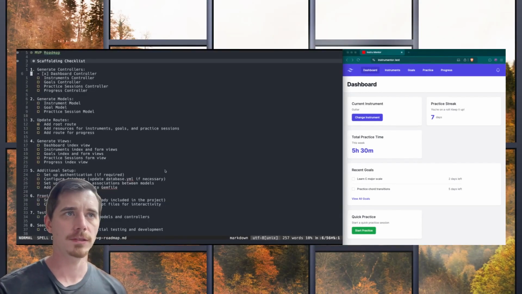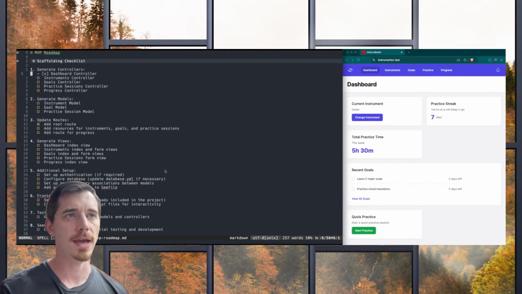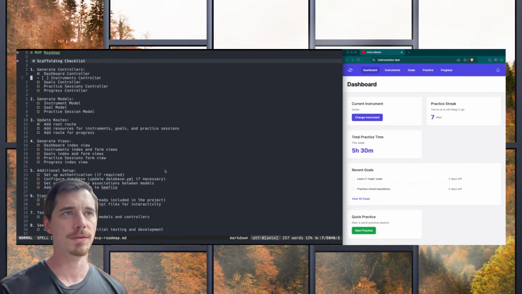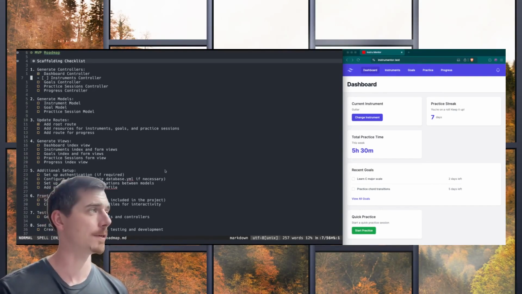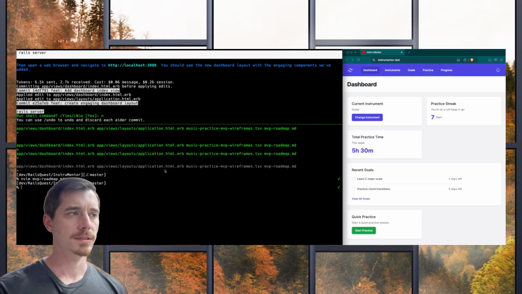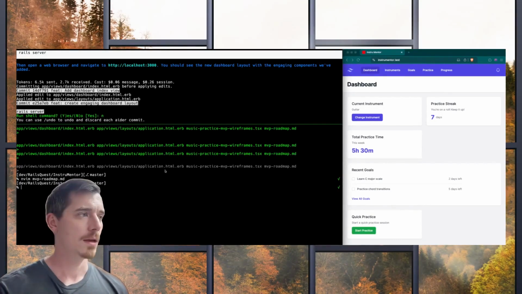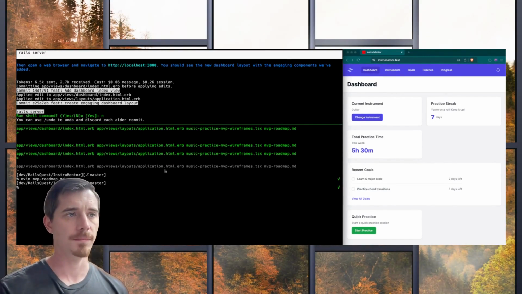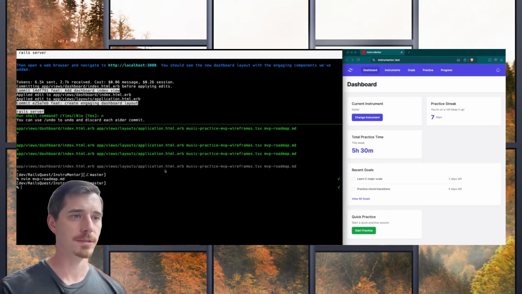So we've generated the dashboard controller and updated the layout to give us something to work with. Looks like the next thing is the instruments controller, and I think that's a good place to start because everything is going to be tied into an instrument. So how do we want to do this? We want to use Aider. We're going to ask Aider for some suggestions on how to scaffold out the instrument portion of this application.